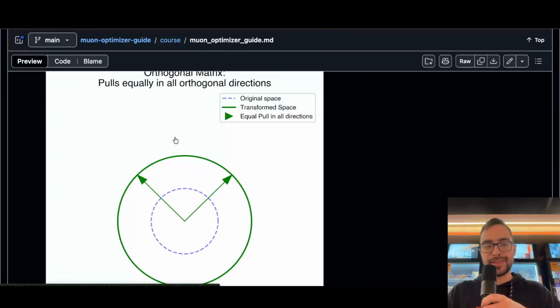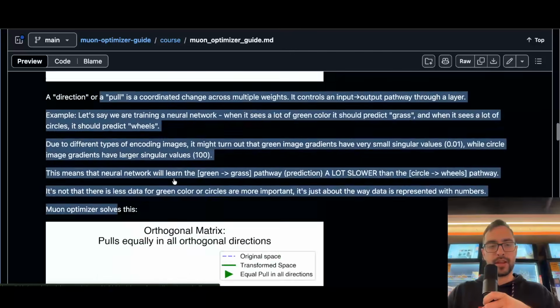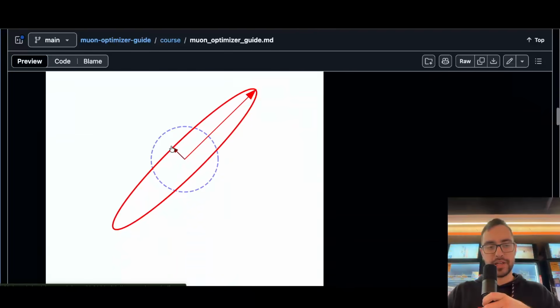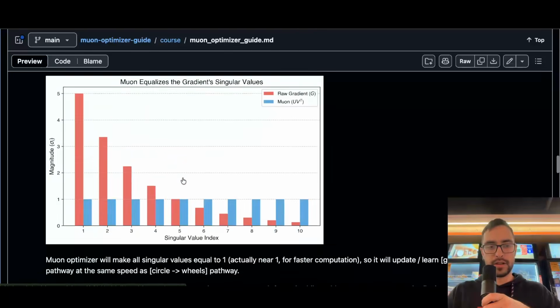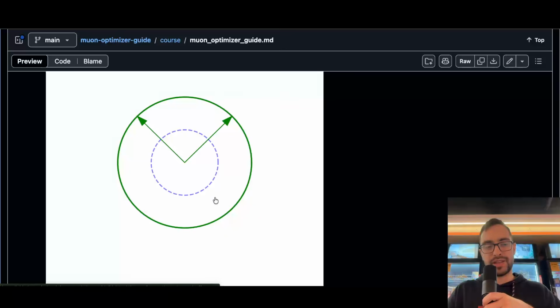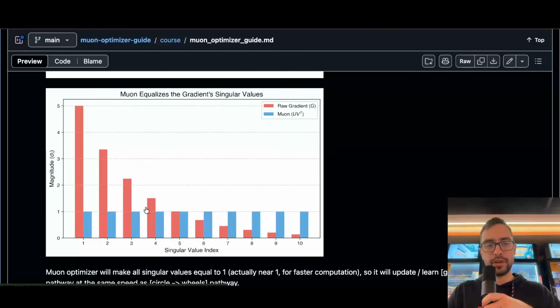So the Muon optimizer will orthogonalize this gradient matrix, this weight update matrix, and it will make all of the directions pull equally. So all of the directions that the neural network decides are important. Imagine that this direction is like a transformation from green to grass, or from circles to wheel. The neural network will learn all of them at equal speed. Here is another example of how Muon has all of the singular values equal, while the raw gradient has some randomly distributed singular values. Or it may not be random, it can be like this.